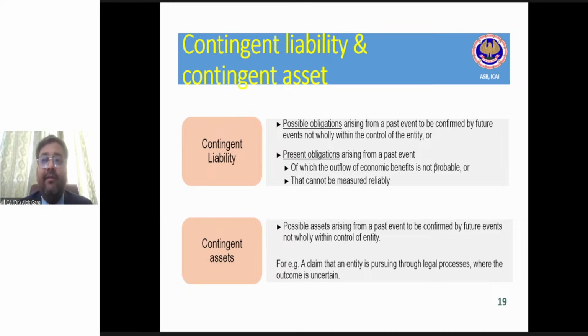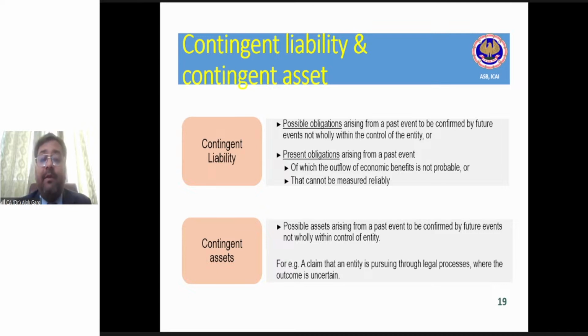If there is an environmental legislation of 5 lakh rupees penalty, are you talking about that? So in that case, it will be a provision, not a contingent liability, right? Because there is an established law that you have to pay if you have made a violation. It will be a provision, not a contingent liability.